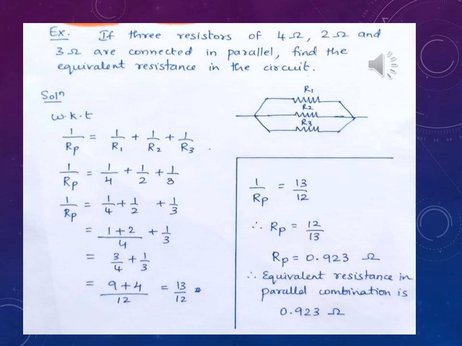Now I want you all to observe 0.923 and all the individual resistors connected in parallel. When you compare this with each resistor, every time you can see that 0.923 is lesser, isn't it? So you need not compare with all the three. Consider the least resistance used here in the question, that is 2 ohms, isn't it? If you compare with only that, you will see that 0.923 is lesser than 2 ohms.